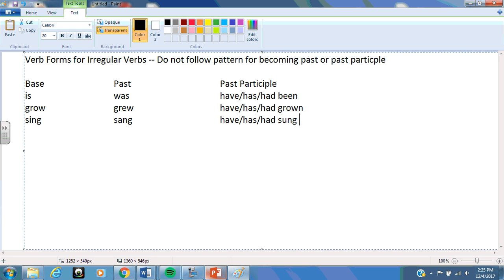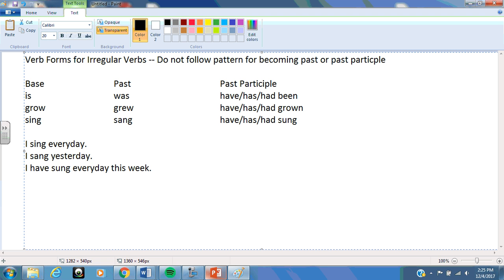And to put this in a sentence, this is what it would sound like. I sing every day. I sang yesterday. And I had sung or have sung every day this week. So these are three instances in which I would use a different form of the verb depending on the sentence.